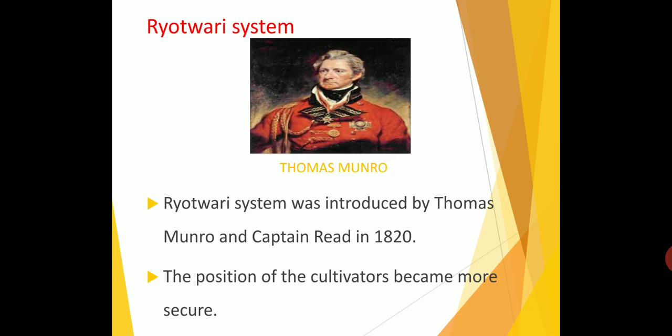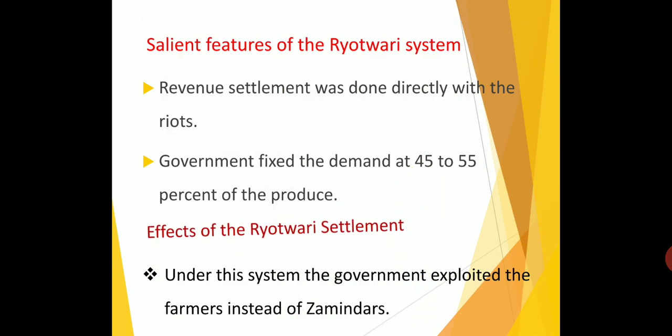The government later claimed that the land revenue was rent and not tax, because the government had given the land to the Rayats, so they collected only rent, not tax. Do you understand this Rayatwari system? The permanent settlement was introduced by Lord Cornwallis, and the Rayatwari system was introduced by Thomas Munro. Next are the salient features of the Rayatwari system.